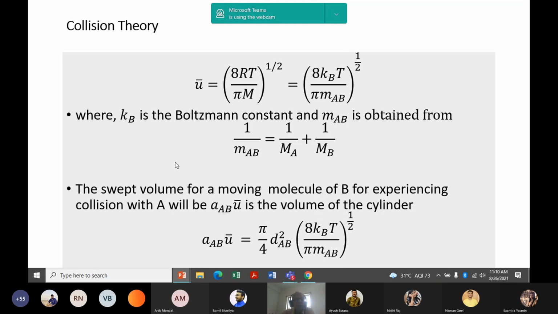U is this, and average molecular weight we can find like this, and the volume of the cylinder, also called swept volume, is equal to alpha AB multiplied by average velocity u bar, and u bar is obtained from kinetic theory of gases. And this molecular weight for binary reactions will be MAB.